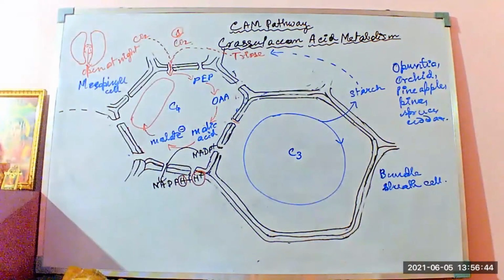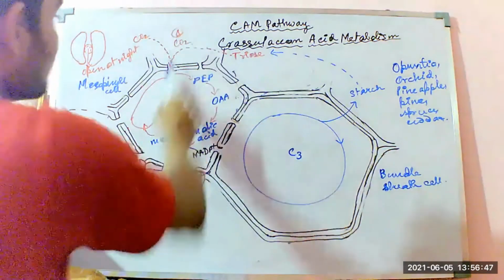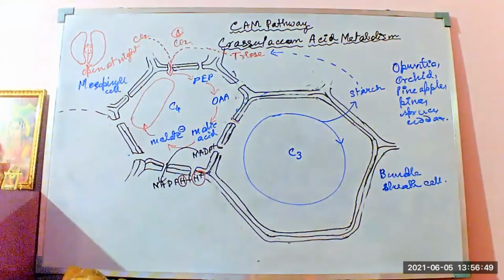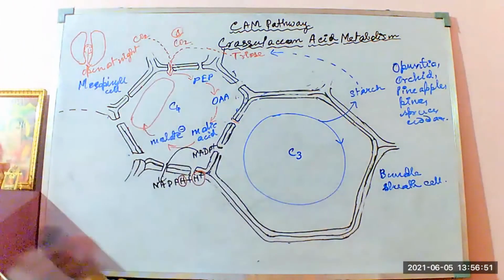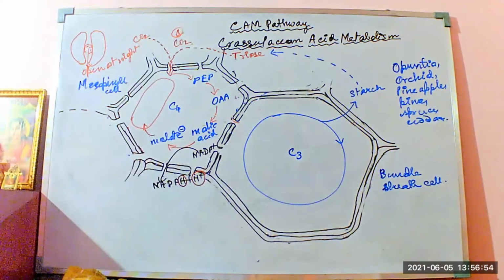That first CO2 helps in opening the stomata by increasing the concentration in the cells present in the guard cells.